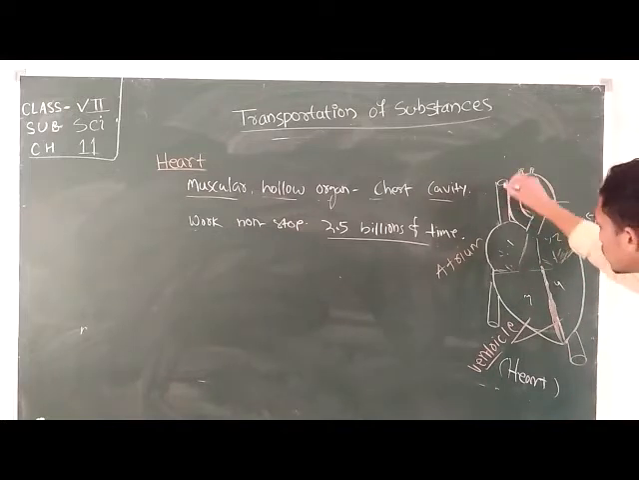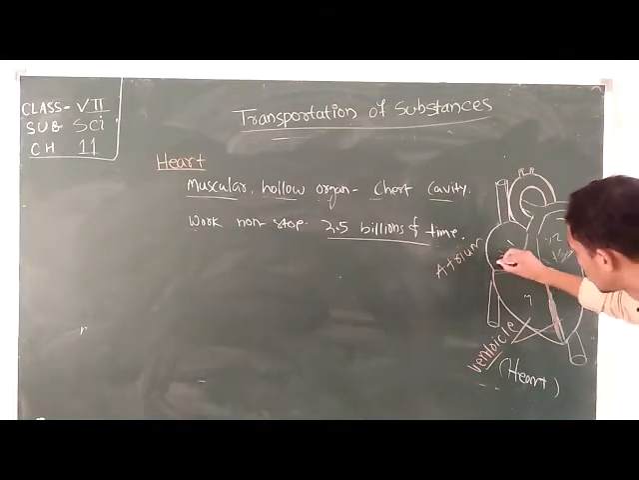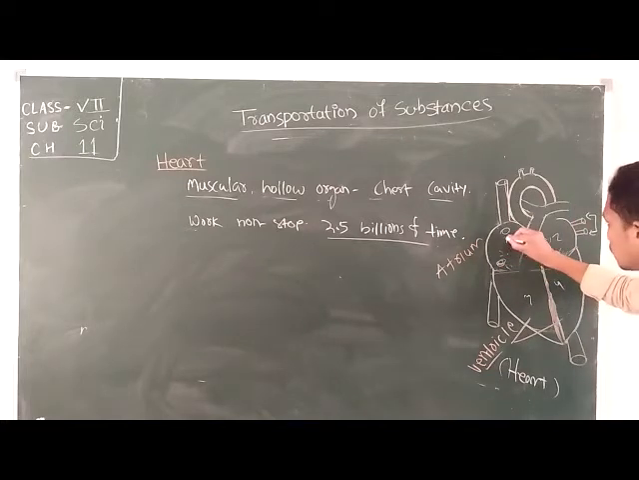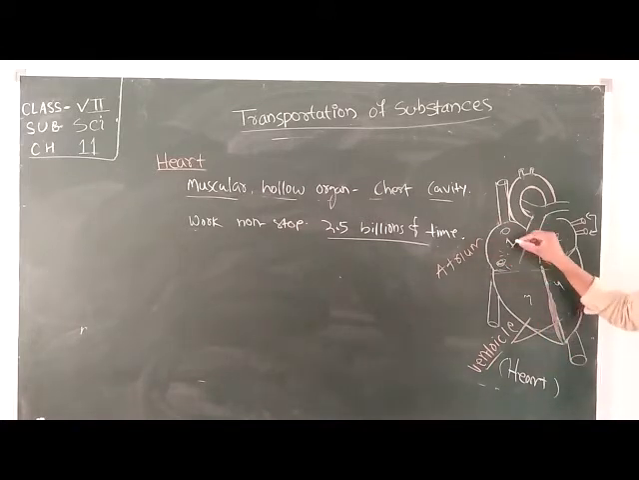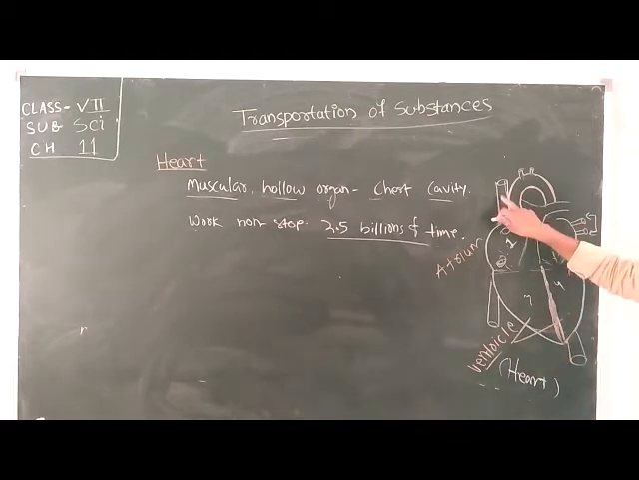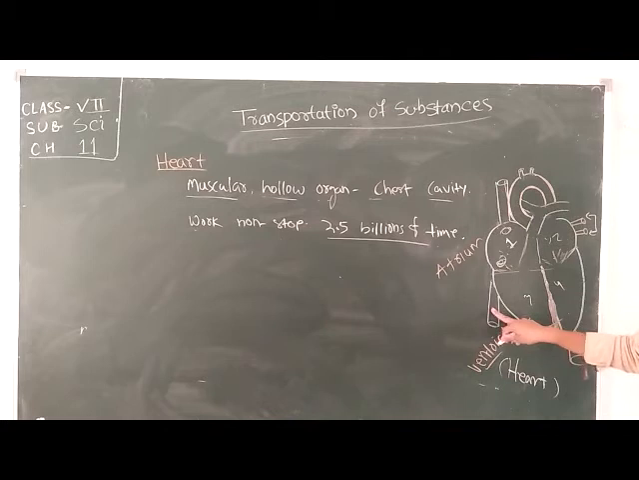Here, you have seen the 2 pipes are there. These 2 pipes are open at chamber number 1, that is your right atrium. Here these 2 pipes are open. These 2 pipes are called the superior vena cava, and this is your inferior vena cava.